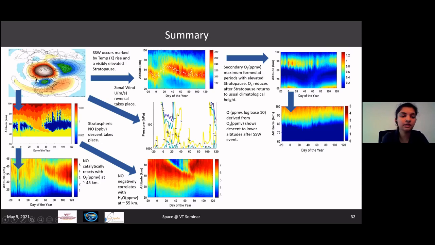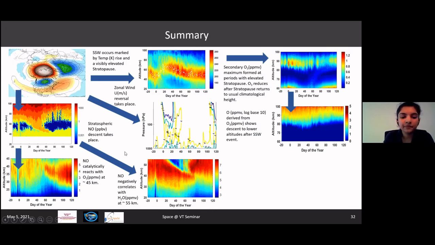The other part of the story is nitric oxide. And as we can see, after the occurrence of an SSW event, nitric oxide gradually descends to lower altitudes and is present around the stratosphere. As a result, one of its two results is the decrease in ozone concentration at around 45 kilometers that can be seen here. If we look at this period between day 20 and day 60, we can see that nitric oxide is present at around 45 kilometers, which should be around this range. And that is the same time around which the concentration of ozone decreases.